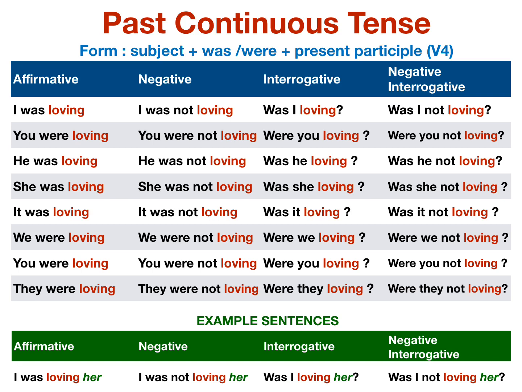Example sentences. I was loving her. I was not loving her. Was I loving her? Was I not loving her?